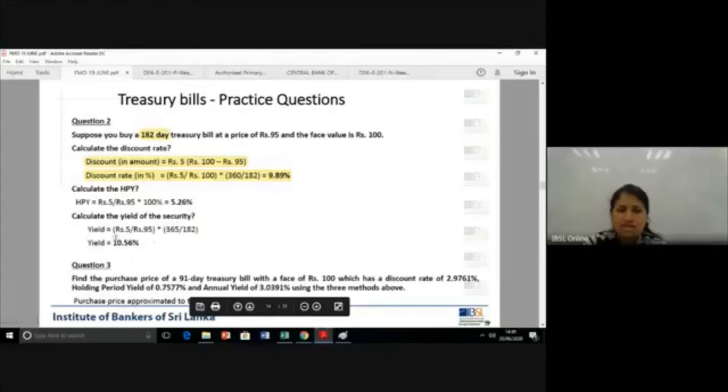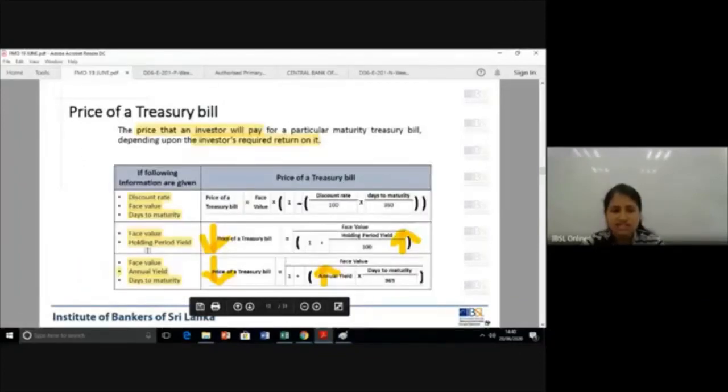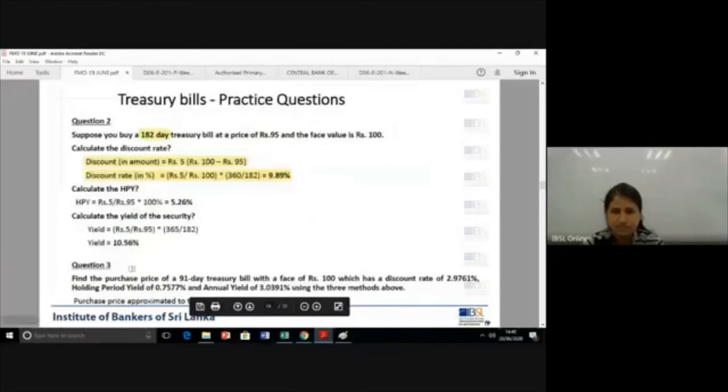By holding a treasury bill for only 6 months, you are able to get the same absolute terms, 5 rupees, out of a 95 rupee investment. But there you get the 5 rupee return from a 95 rupee investment after 1 year. So the yield is low there, and here the yield is higher, keeping all other variables constant. Here only the maturity is changing.